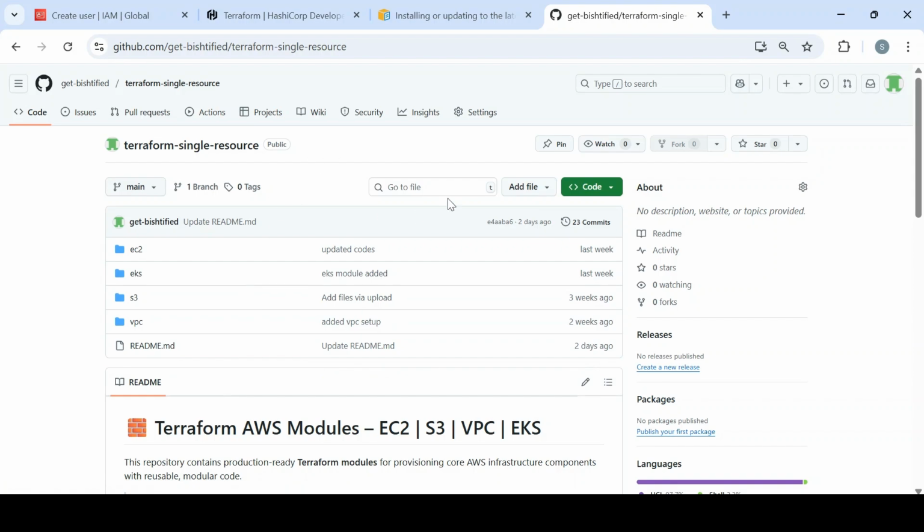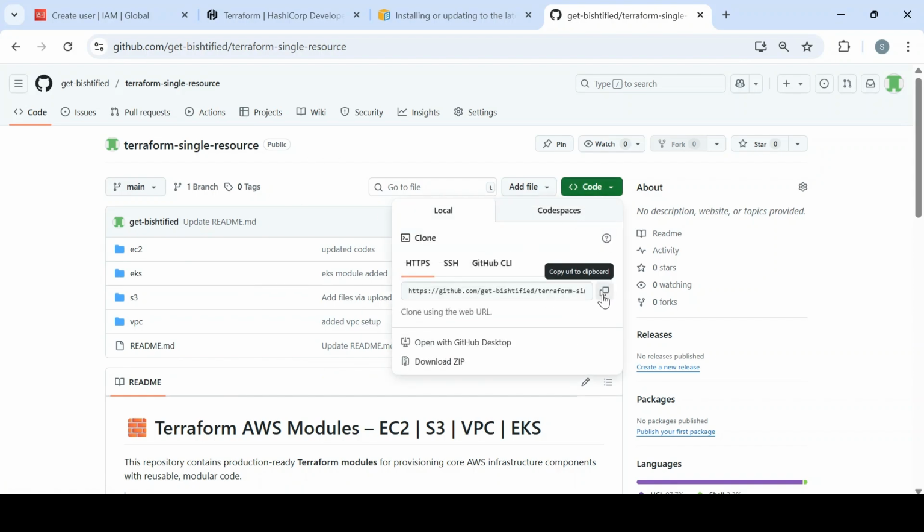This is the public repo. You can always access it. Just come here and clone it like this.